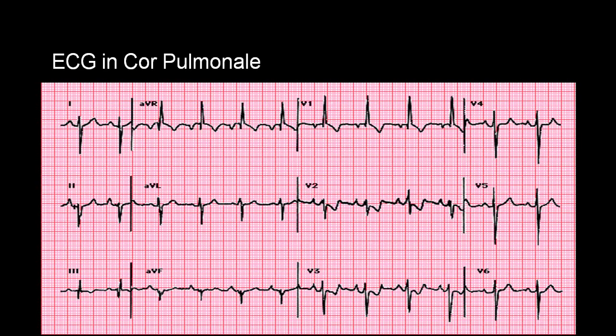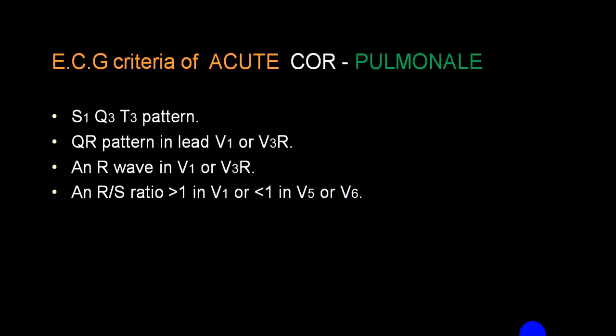This is classical. In aVR, you can see that there is a tall R wave. In V1 also there is a tall R wave, and V5, V6 will have a deep S wave. While in lead II, you will have a tall P wave. This is P pulmonale, this is RVH. So P pulmonale and RVH is quite common.